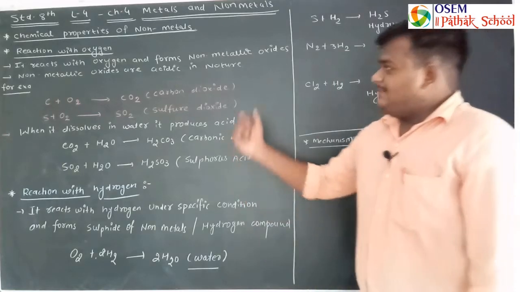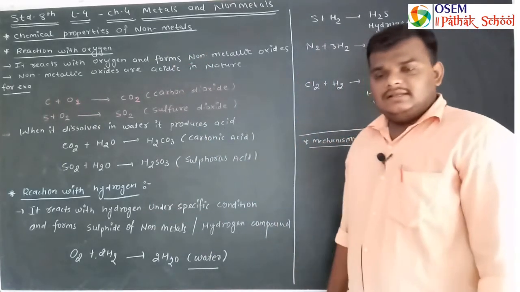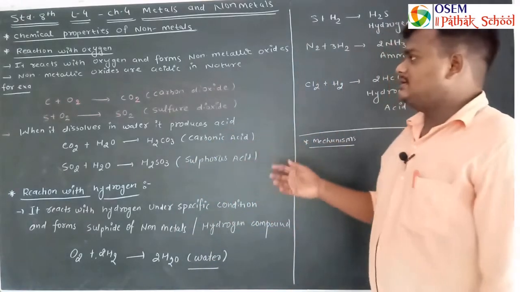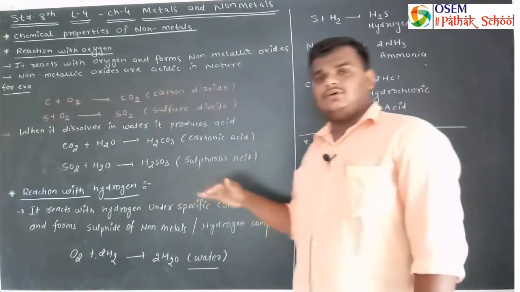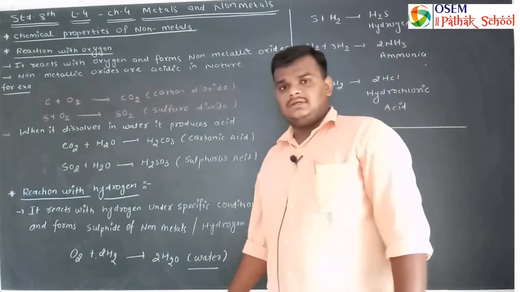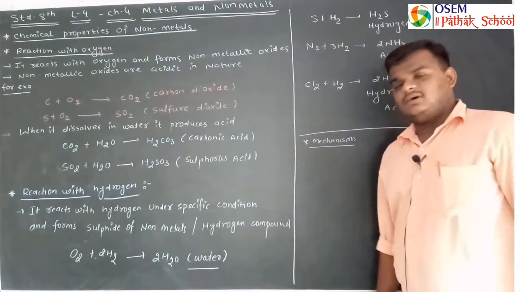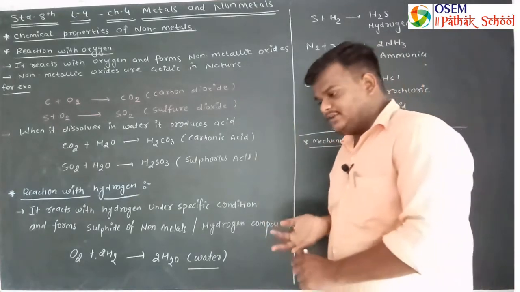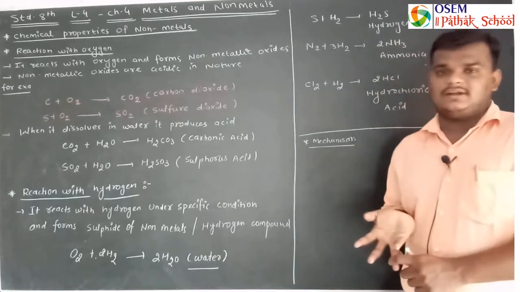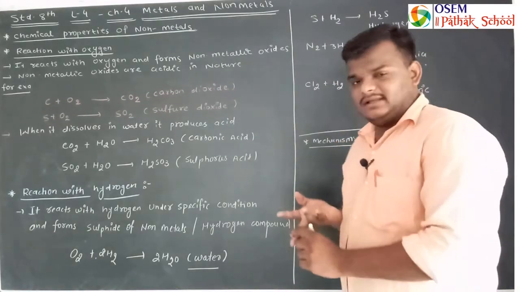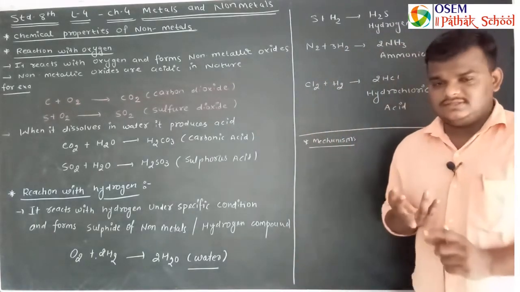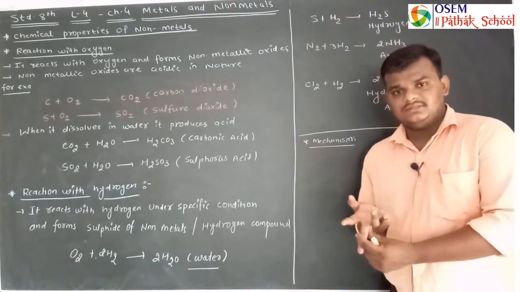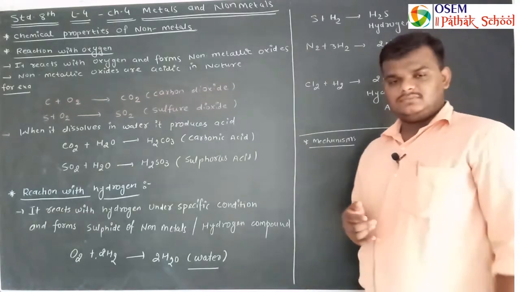So chemical properties of non-metals can be derived by the reaction of different chemical substances or different atoms, like the chemical properties of metals. Metal reacts with acids and generates dihydrogen gas, I already told you. Metal reacts with oxygen and produces metallic oxides that are basic in nature, that I already told you.